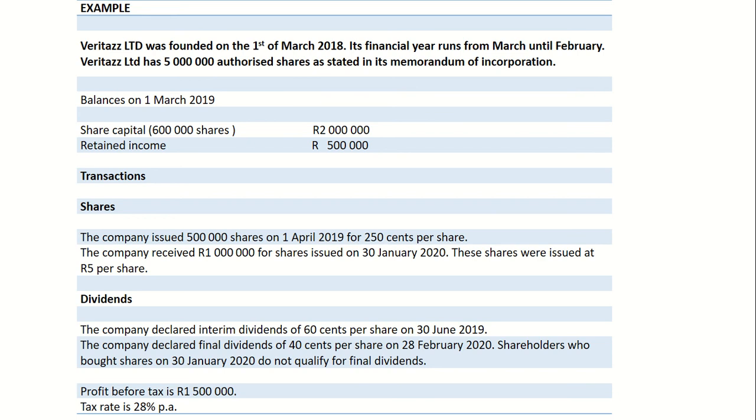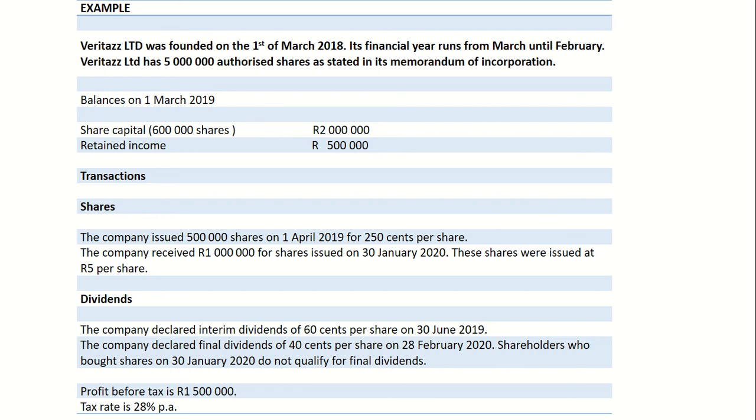You need to pay attention to the dates because the dates are very important. You actually have to determine how many shares were issued before that date when the dividends were declared. However, there's something that they specify: shareholders who bought shares on the 30th of January 2020 do not qualify for final dividends.